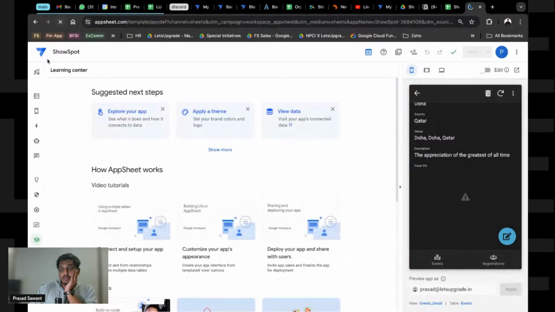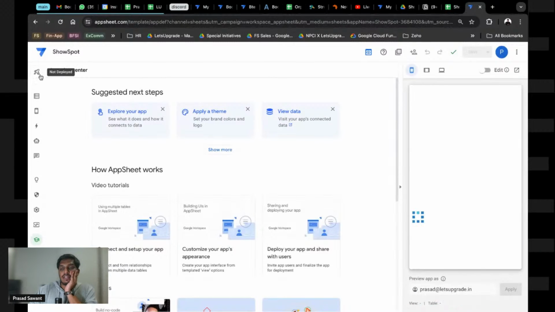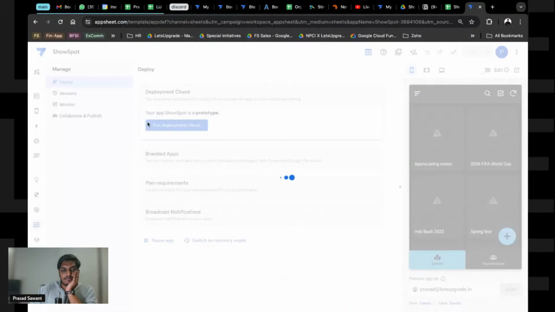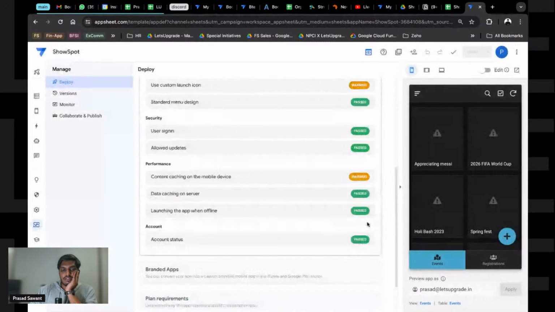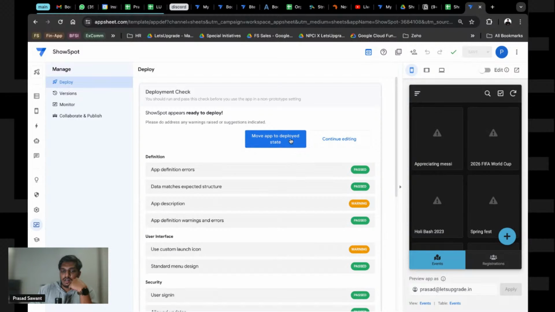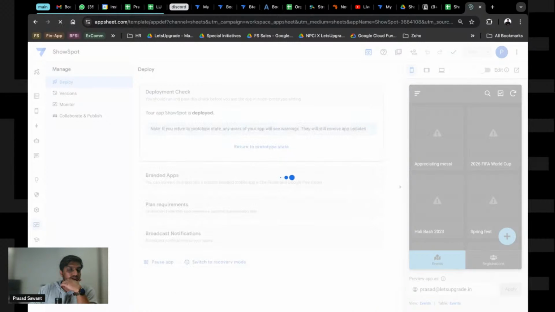And one more thing I forgot to mention, the main thing is how to deploy the app so that you can share it with others or access it on your mobile as well. We'll run a deployment check, and mostly the check should pass. In your case, since it's on a free tier, it will show a problem, but you will get an option to continue anyway right here. There will be a move to editing stage and continue anyhow option. Just click that, and it should be deployed. So I'm just going to deploy it.